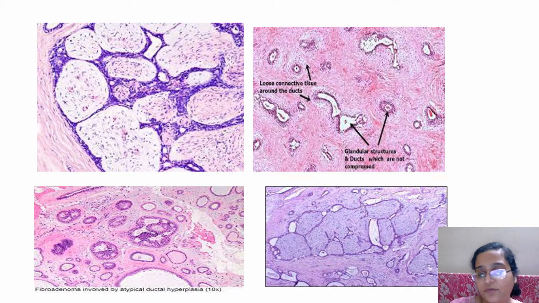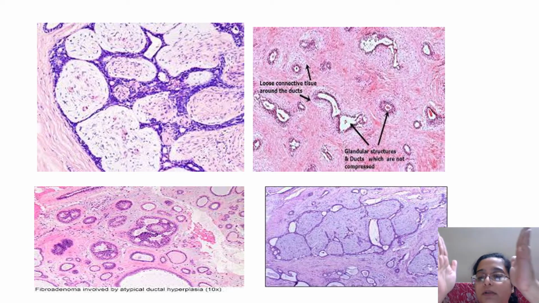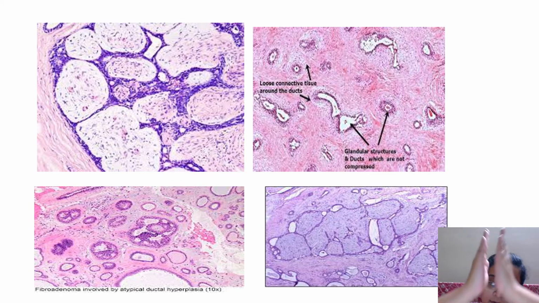The basic thing that will come to you every time, and you can't escape it, even in FNAC or histopath, is that basically they are nothing but glandular structures, glands proliferating. Either the lumen is open or the lumen has collapsed. The lumen of the gland collapses because the surrounding stroma has proliferated more than the gland, or the lumen can stay open because the stroma is proliferating at an equal rate with the glands.